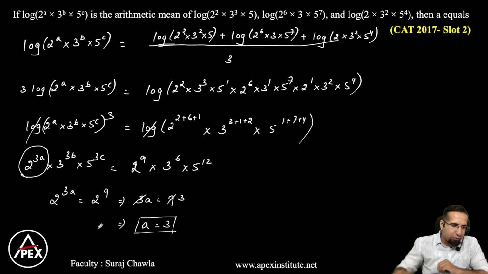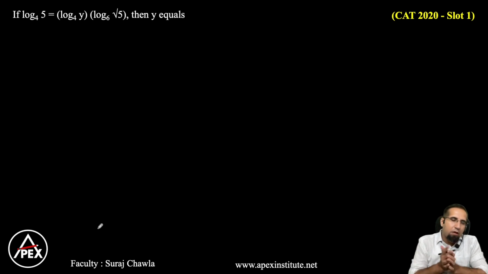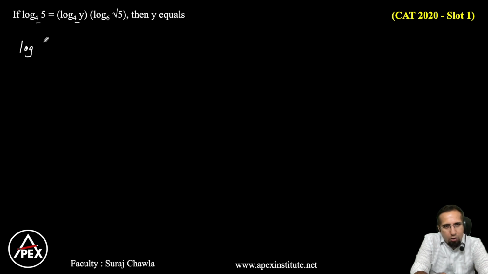Okay guys, so let's move to the next question here. Now I have log 5 base 4 is equal to log y base 4 into log root 5 base 6. Clear? Now what can I simplify this? Let's try to understand. The base 4 and base 4 is common here. So let's write this as log 5 base 4 divided by log y base 4, which is equal to log square root of 5 base 6.